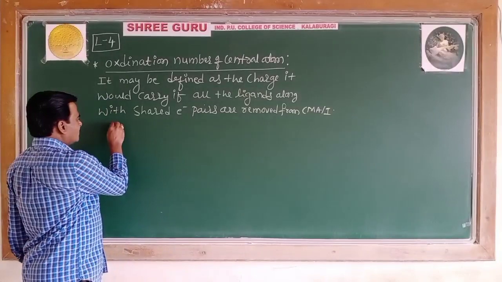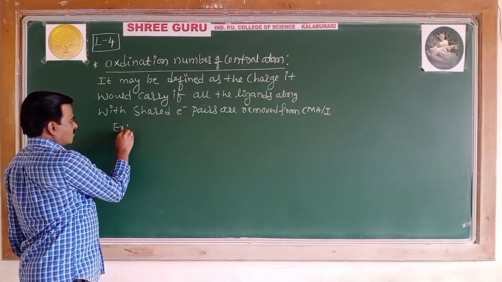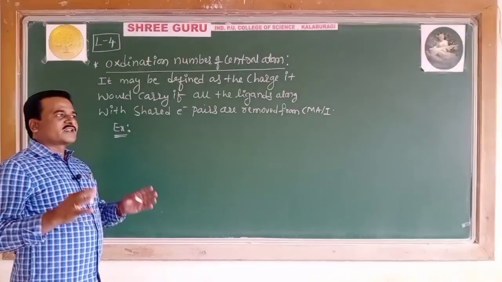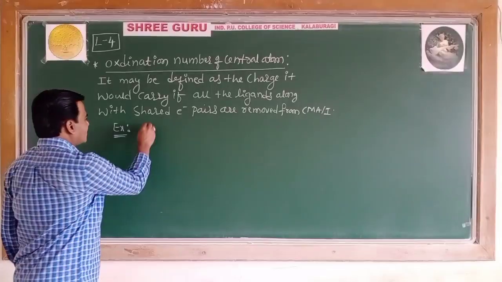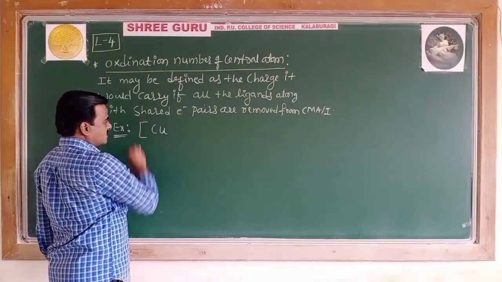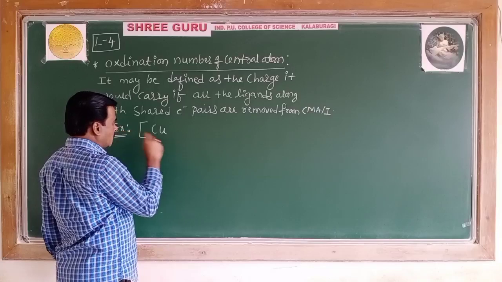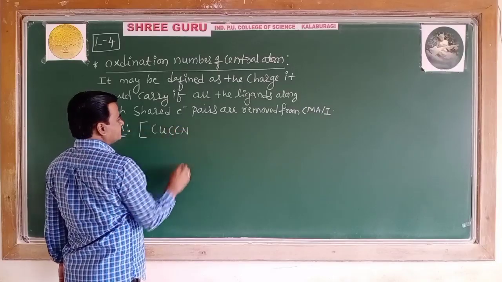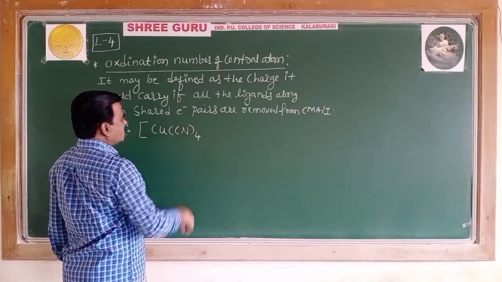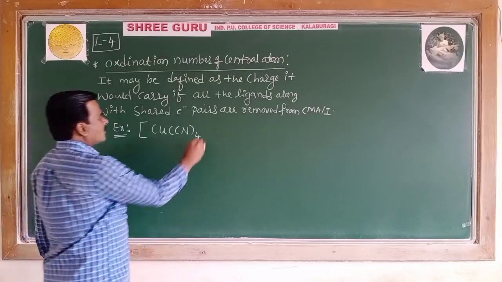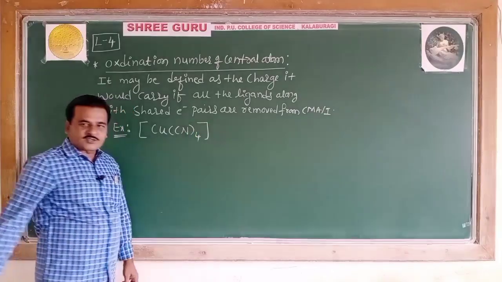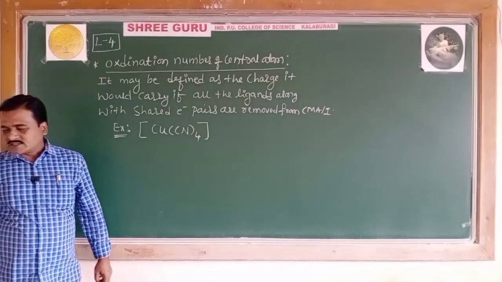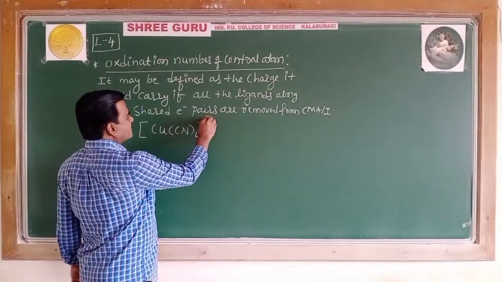For example, to convince you, let me write this complex: [Cu(CN)4] 3 minus.